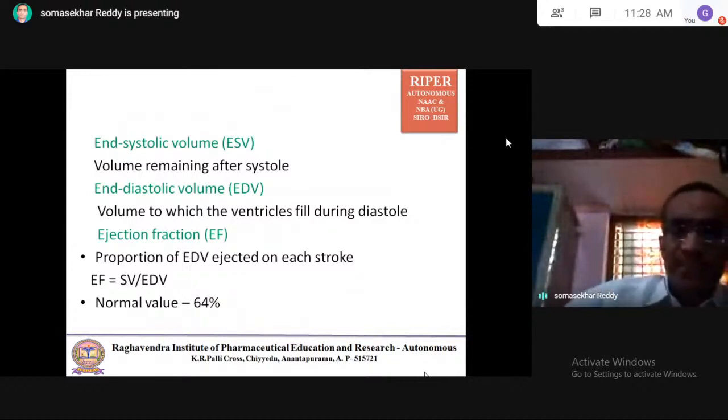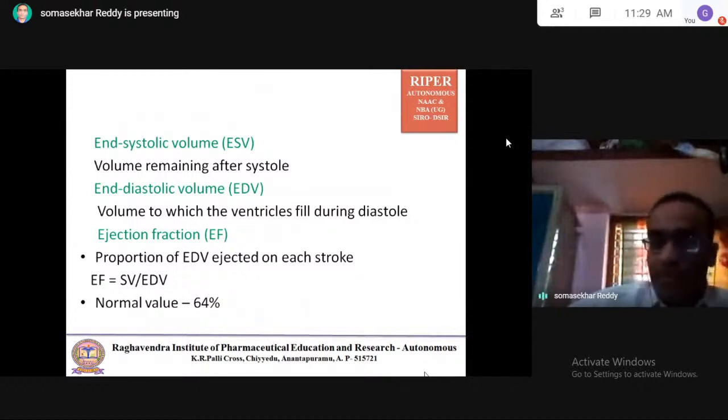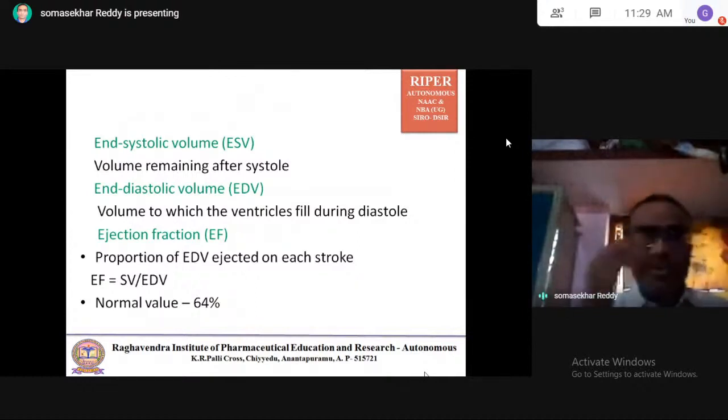Coming to ejection fraction, EF. It is the proportion of end diastolic volume ejected on each stroke. That is, ejection fraction is stroke volume divided by end diastolic volume.